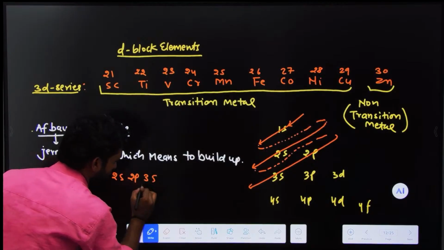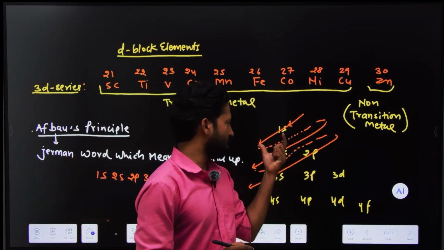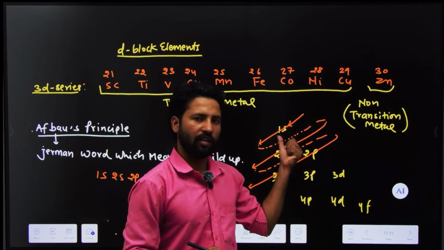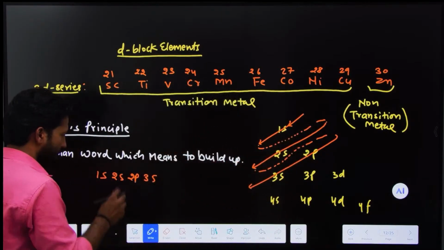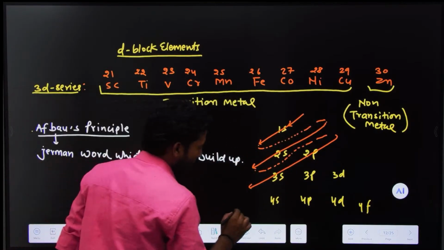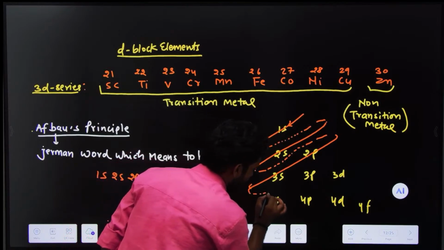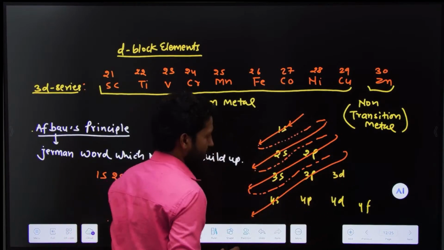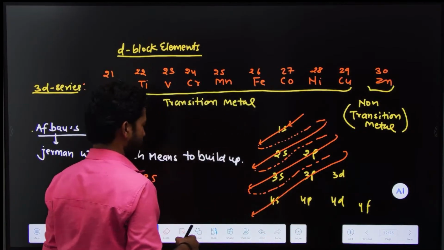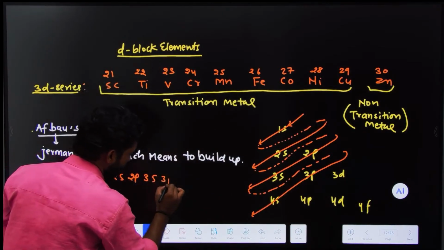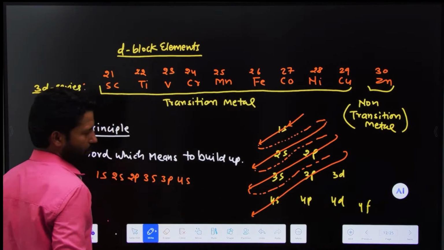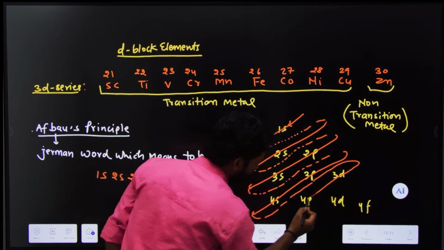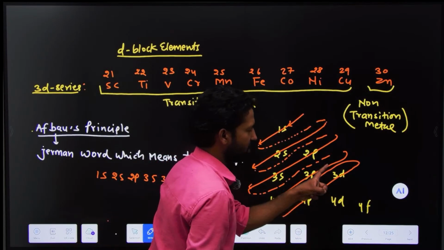Look here, as you return, this darker line hits that particular subshell that you keep here. Now the third line returns this way, and you get 3p and 4s. Again, you will get 3d and 4p.